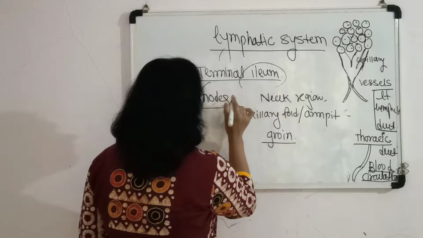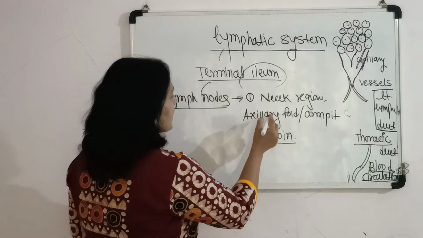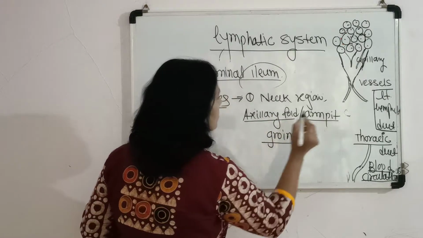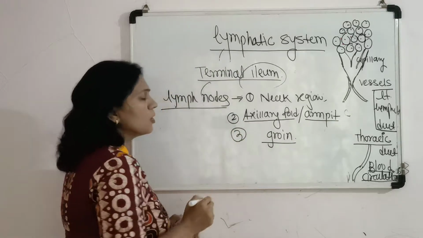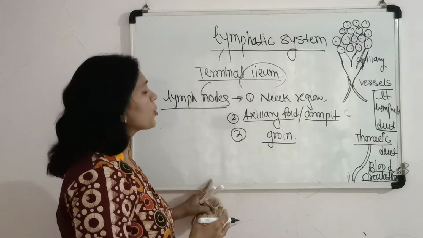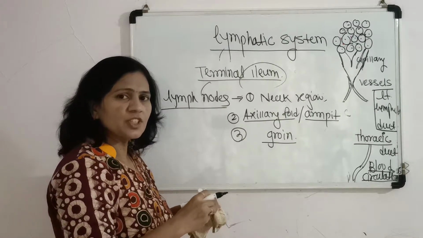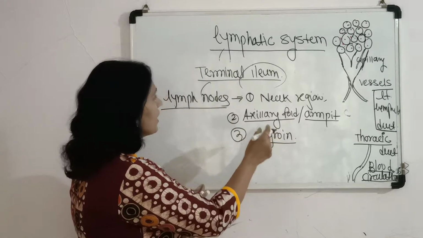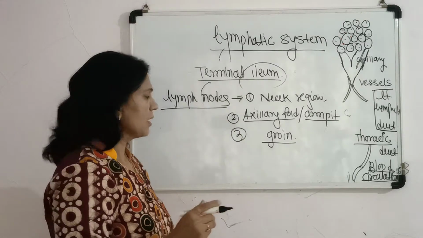So in the neck or cervical region, then in the chest region, in the axillary fold or armpit region, and in the upper part of the lower extremity, where the genital organ is present, at that fold which is called the groin, lymph nodes are also present.